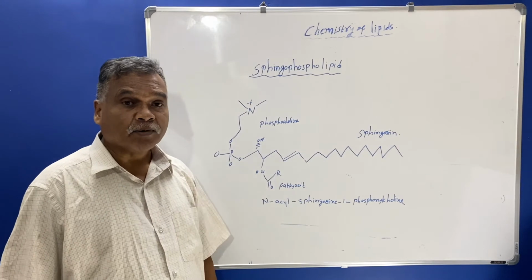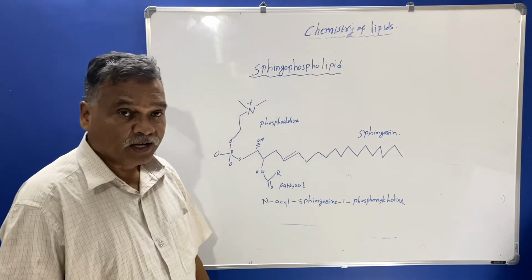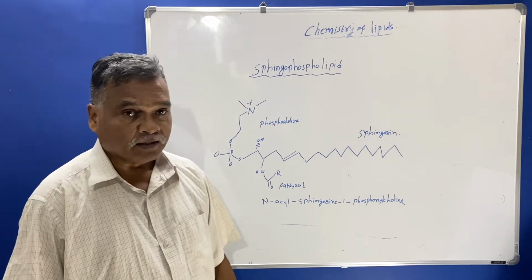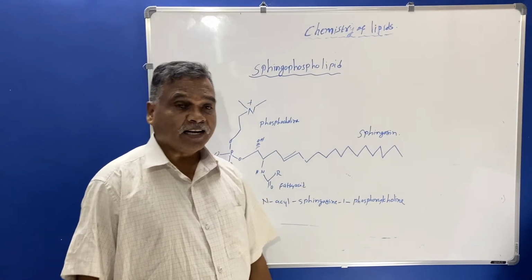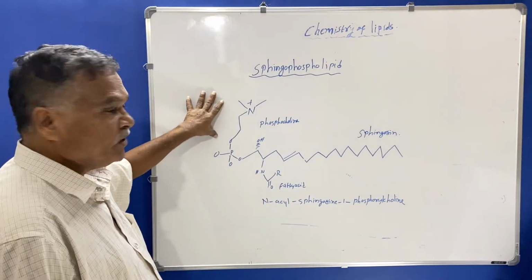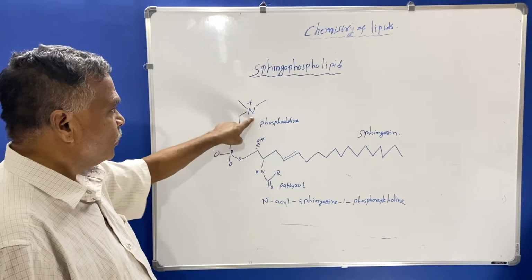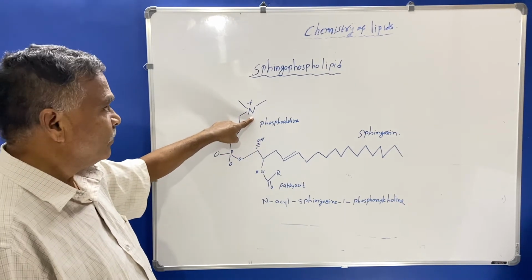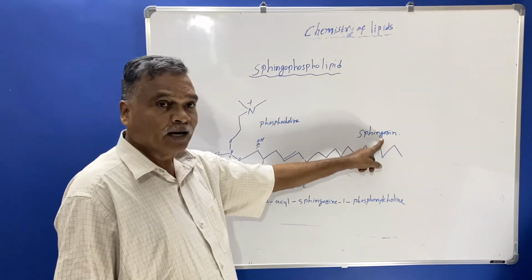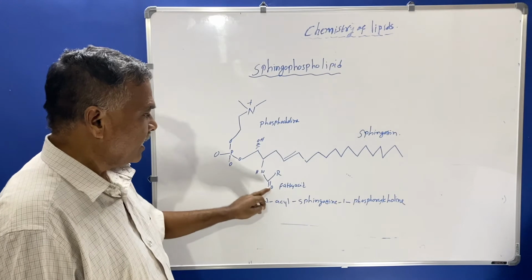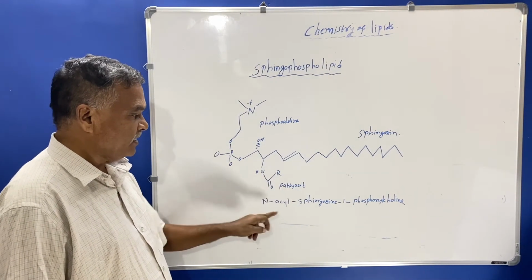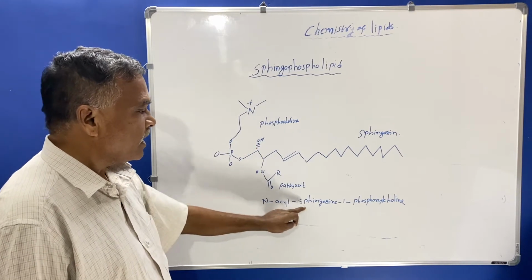It is an 18 carbon compound in which the C2 group will contain the amino group, and the C1 and C3 will contain OH group. Here you can see the phosphocholine structure with this amino group, and this sphingosine alcohol is there. Fatty acids are present, that is the R, they are the fatty acid. This is the structure of N-acyl sphingosine 1-phosphocholine.